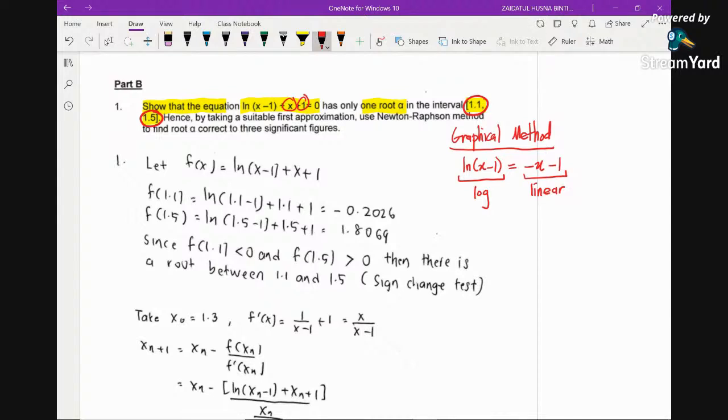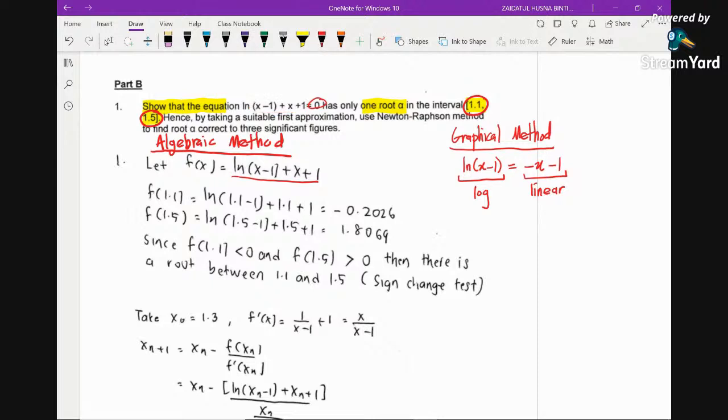Or, according to this solution, we use the algebraic method. The algebraic method means we look for the change of sign. I would say this is the easier method compared to the graphical method, because once you sketch the graph wrong, then the whole thing will be wrong. So we just copy back the function, because everything is already on one side. Now you see the right hand side is already 0.